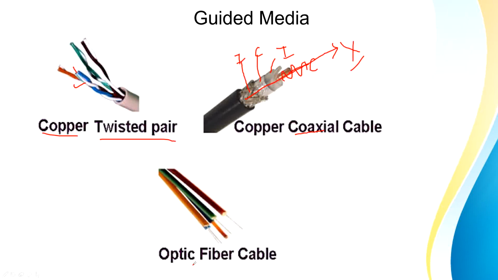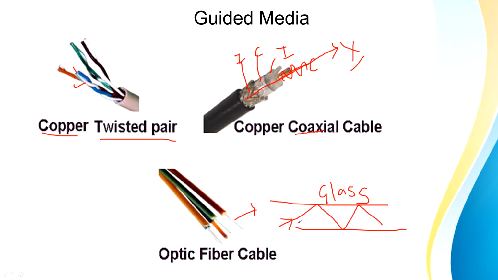Hence the name is coaxial because the axis is common in between the copper wire and the conductor. In case of optical fiber cable, the thing that you see here, it is actually a glass rod. So it is actually made up of glass, and the signals that you will pass along this glass are going to be light signals. So when you pass a light signal through a glass, as soon as it reaches the wall of the glass, it will be reflected back. It will reach this wall here, it will be reflected back again, and so on. In this way, it will propagate through the glass and reach the destination.